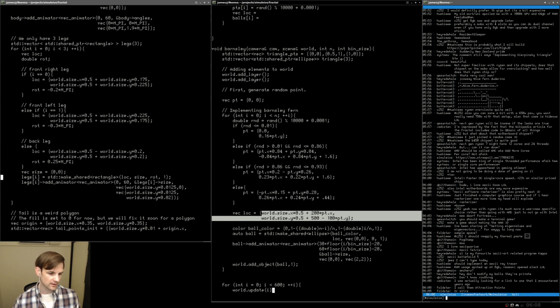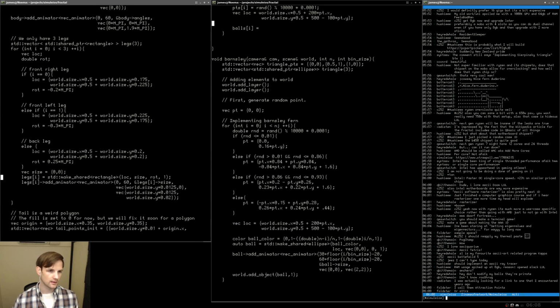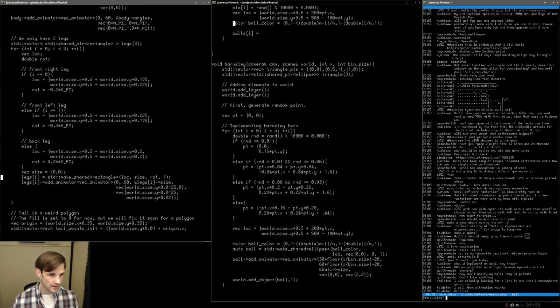So let's move up here again. And since we have the location, we can also change the color. Here's the location there. Oh, I see what I did wrong. Let's add in a guy there. And let's also change the color. In a very similar way, I'm just going to have the ball color up here. Let's add that. So yank, and let's paste it down here. Okay, so now we have the color.